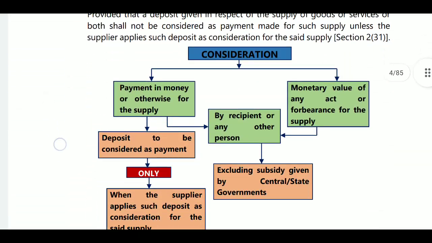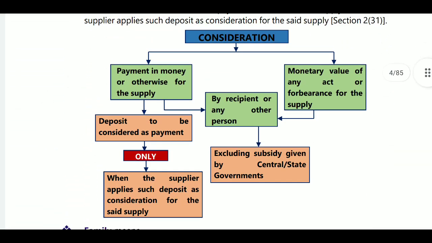Next, consideration. What is meant by consideration? Consideration means payment in money or otherwise for the supply. Here it involves a payment in money or otherwise, maybe in kind also, and the monetary value of any act or forbearance in respect of the supply. There is a supply, and for that supply some monetary value is paid by the recipient or any other person. He may pay on behalf of the recipient who is receiving the service.